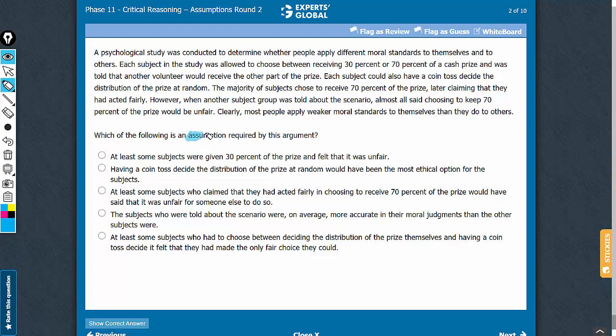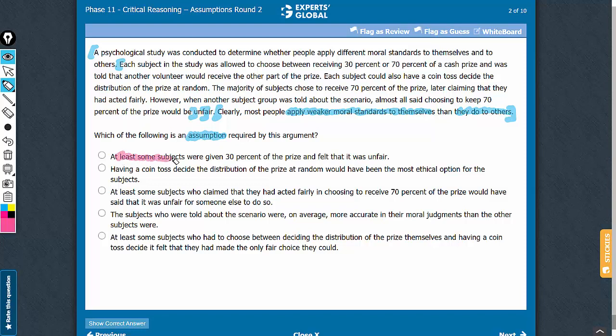This is an assumption question. This last sentence here is the conclusion of the argument. The missing link is between all the information given in the paragraph, including the said experiment here, and the conclusion that most people apply weaker moral standards to themselves than what they do to others. So what is an assumption made here?